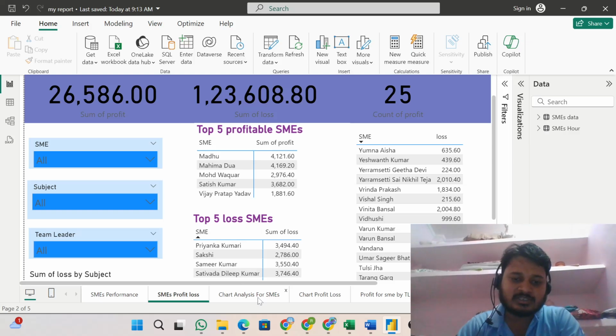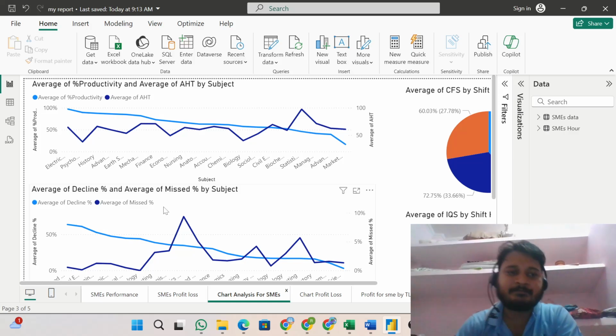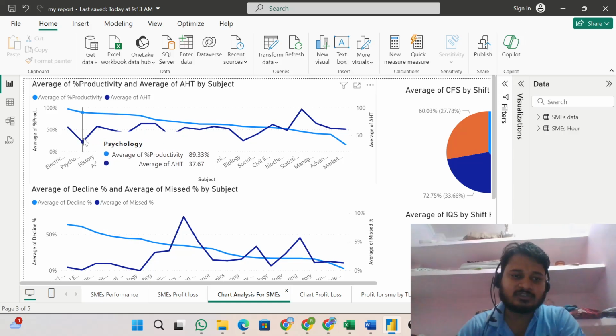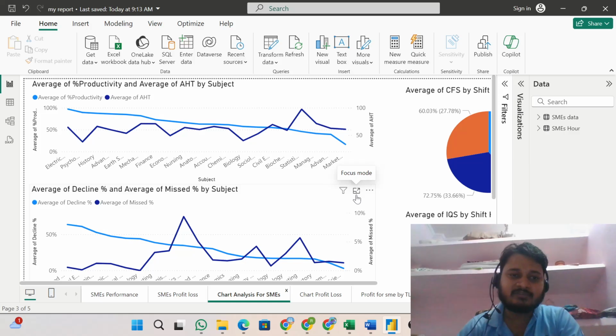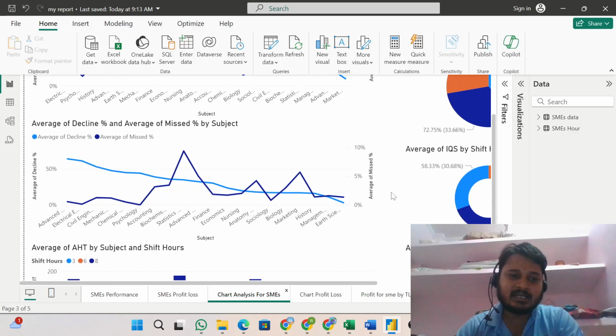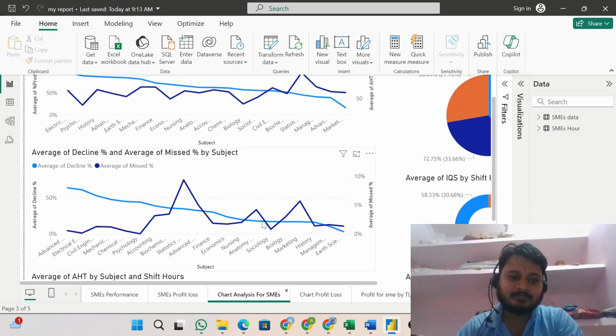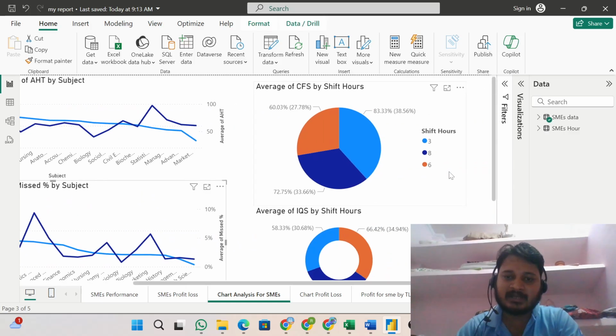Now I am going to show you the chart analysis for SMEs. This is the SMEs productivity chart, the average productivity and average handling time by subject. On the basis of subject, this shows the productivity and the average handling time. It was just for personal analysis. Similarly, for the average decline rate, I have shown this chart. And now we have a pie chart as well.